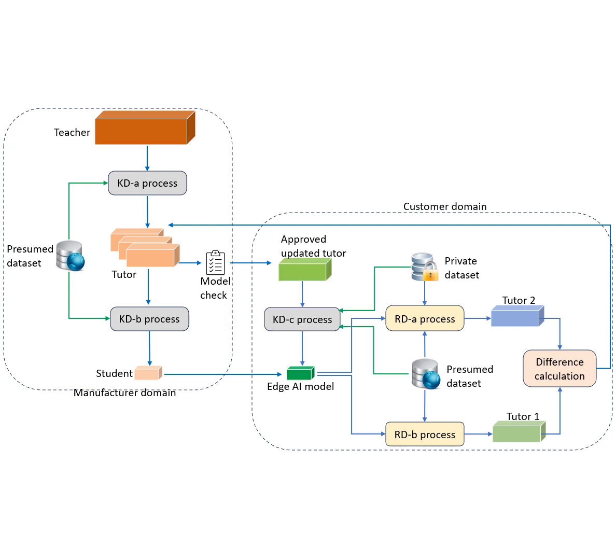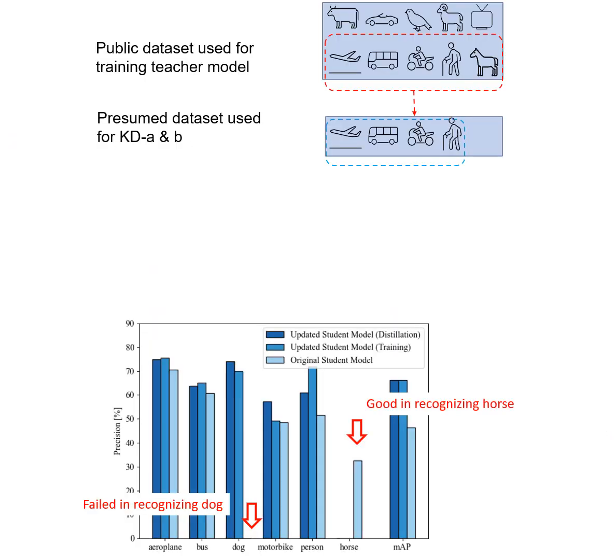Using the tutor model, the edge AI model will be regenerated using the knowledge distillation process. The original edge AI model was trained using a presumed dataset that included data for several object categories, such as horses. This model initially performed well on those categories but lacked knowledge of new, unexpected categories like dogs, which appeared later in the customer's real-world scenario. In the reverse knowledge distillation, the presumed dataset in the customer domain was modified.